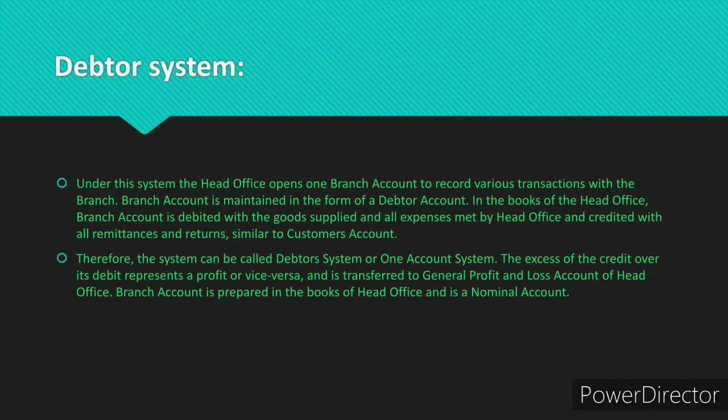The excess of the credit over its debit represents a profit or vice versa and is transferred to the general profit and loss account of head office. Branch account is prepared in the books of head office and is a nominal account.